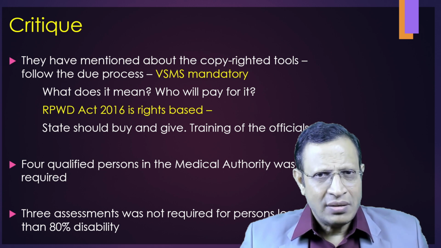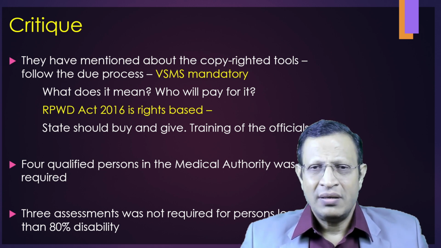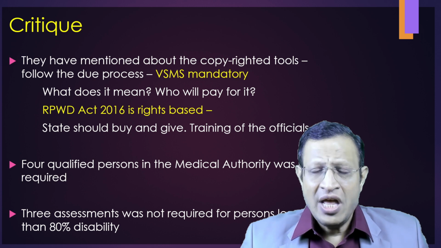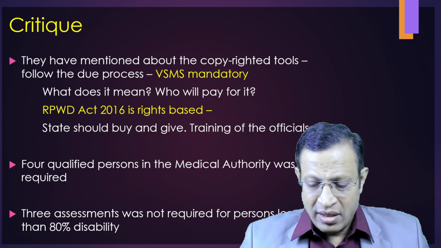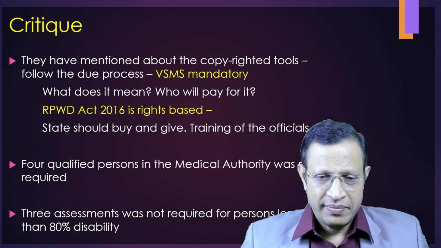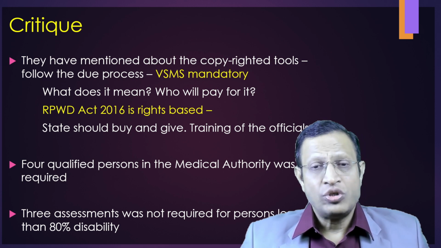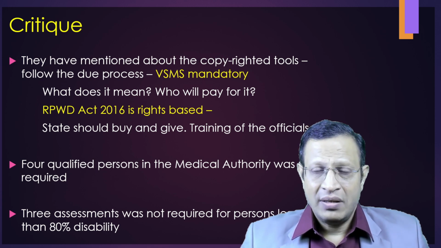That means, are we talking about a Right to Persons with Disability Act, or else a charity which is done by the state? That means we should understand what the ground reality is and then write this Gazette notification. Unfortunately, they also mentioned 3 assessments which have to be done by different people.